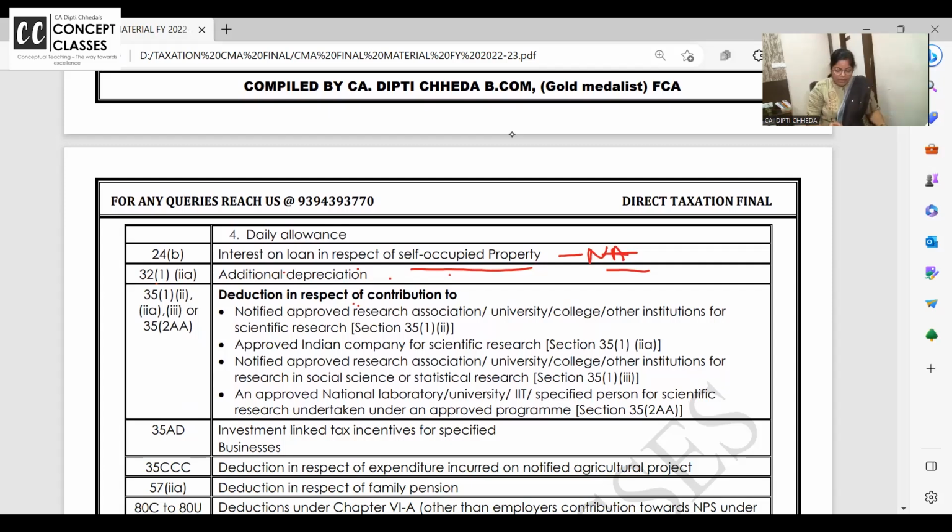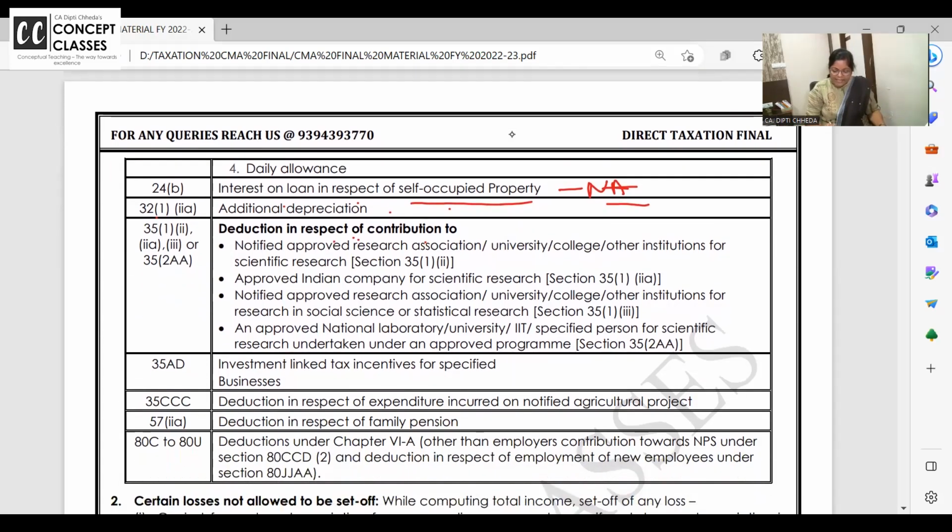Next, deduction in respect of scientific research. You all remember in-house scientific research and universities for statistical research and all, you get a deduction of 100%. If you are having your business, if you are doing in-house R&D, or you have donated for research and development to national laboratories and universities and colleges, you get deductions. Those deductions are not allowed. Let us read one by one.